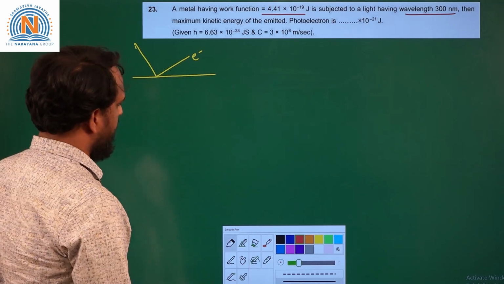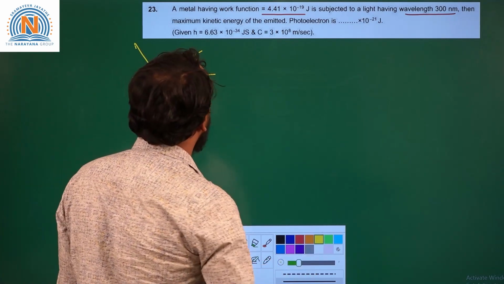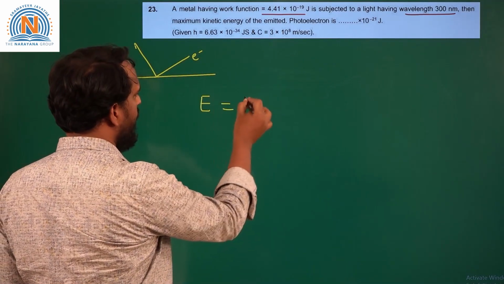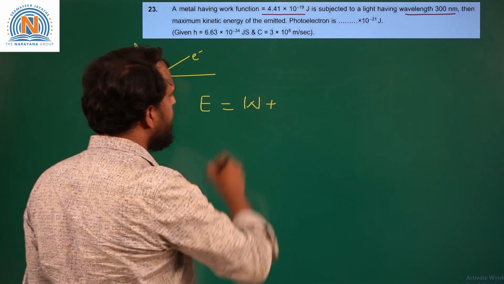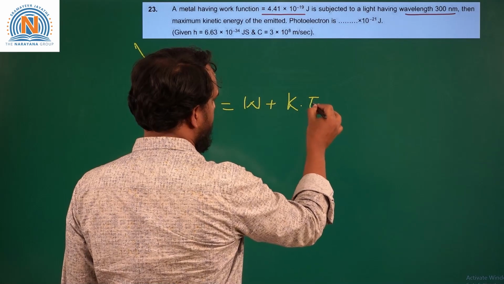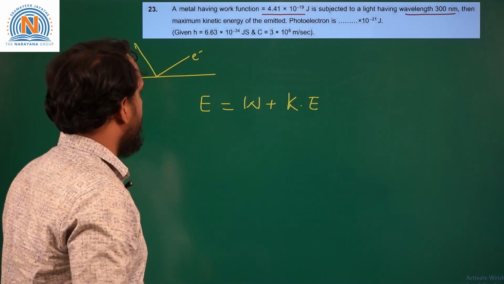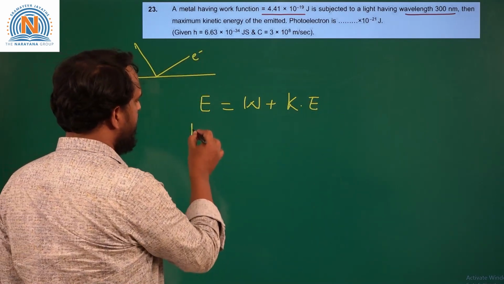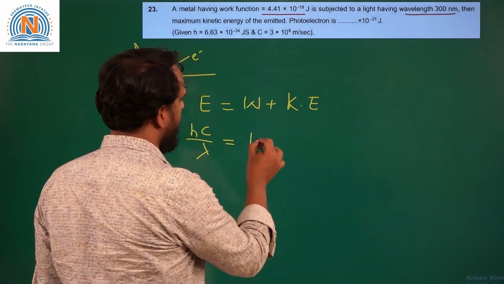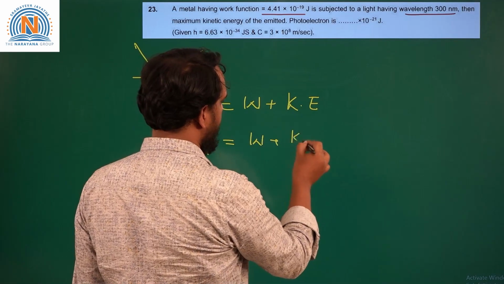So we can write that according to the photoelectric effect, incident energy E is equal to work function plus the kinetic energy of the ejected electrons. So from this we can write incident energy is hc upon lambda, equal to work function plus kinetic energy.